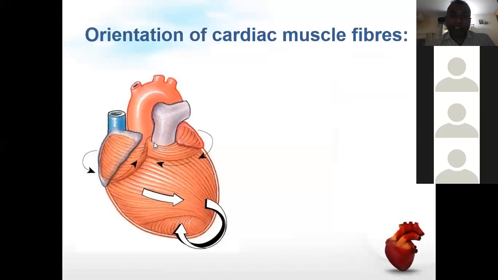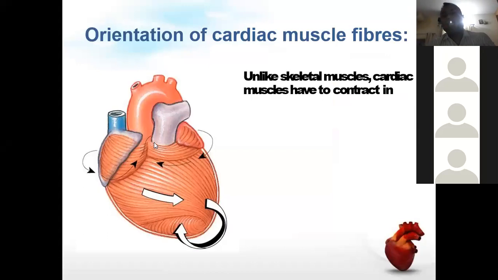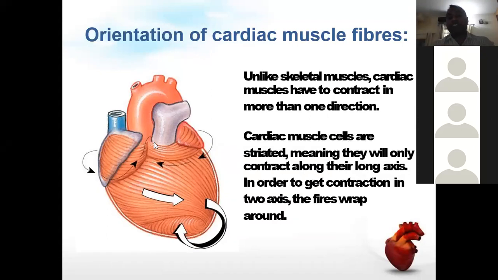Regarding cardiac muscle fibers, the orientation of the muscle fibers is such that they are not all in the same direction. The heart has to contract in different directions. The atrium is contracting this way, the ventricle contracting this way, and they are not all at the same time. So they have different directions. Although they are striated, they will only contract along their long axis.